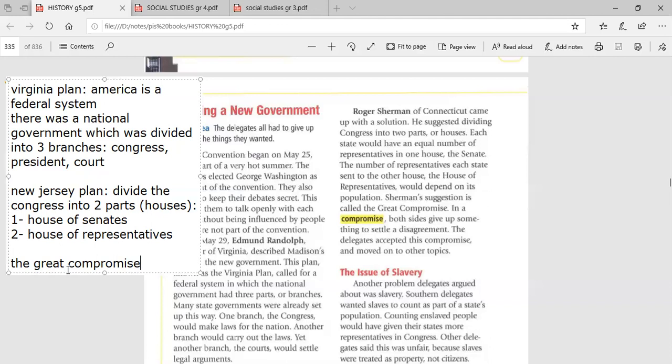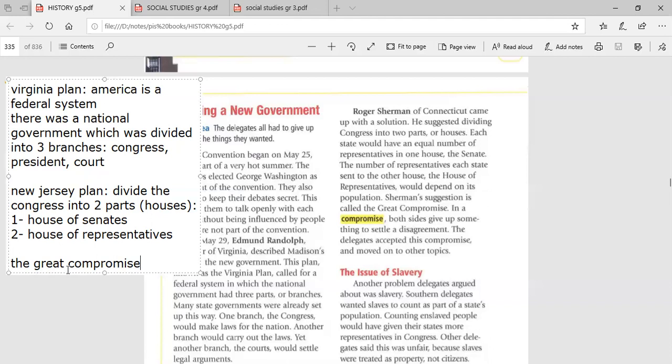You know that the southern states have more slaves than the northern states, because the southern states have more farms, so they were bringing more slaves to work as farmers. So what is the problem? The problem is that those slaves will be counted as American citizens or not.